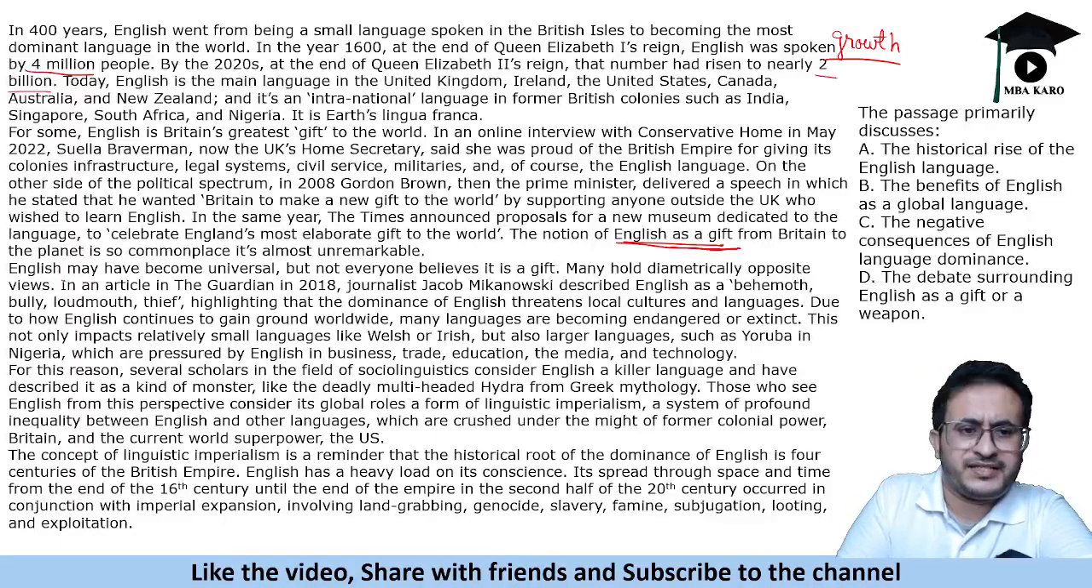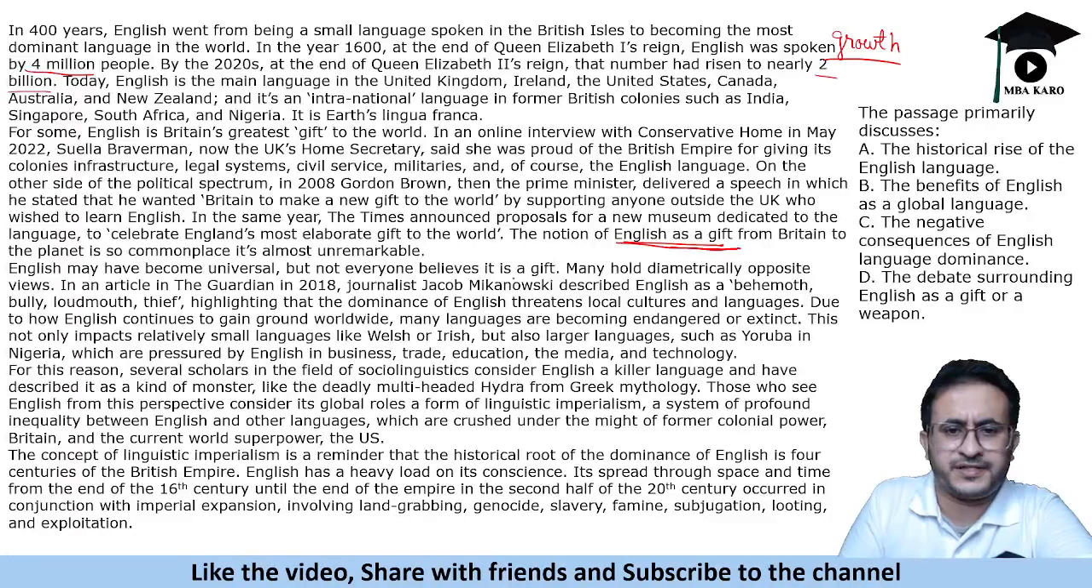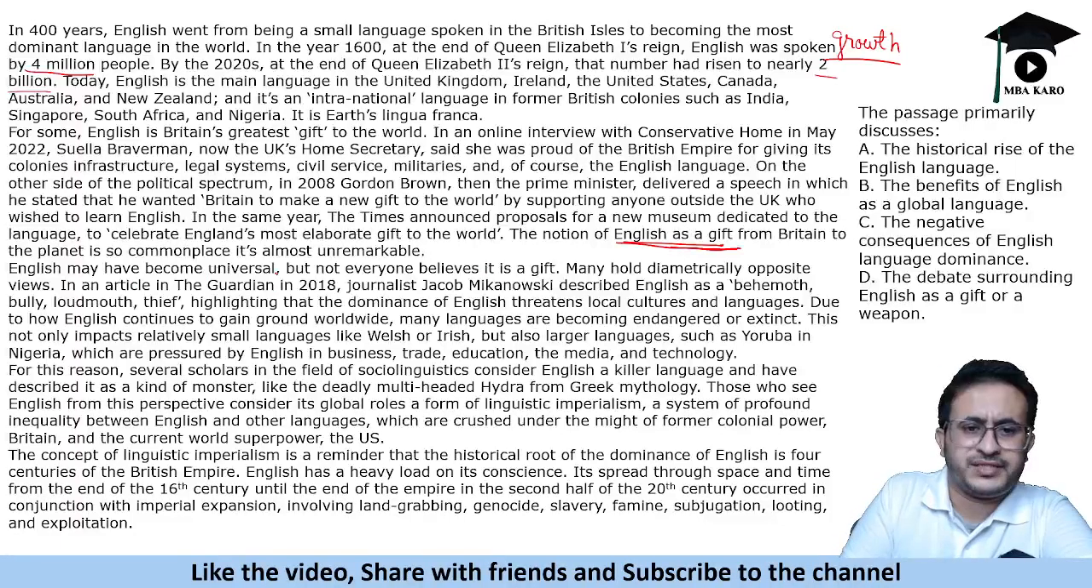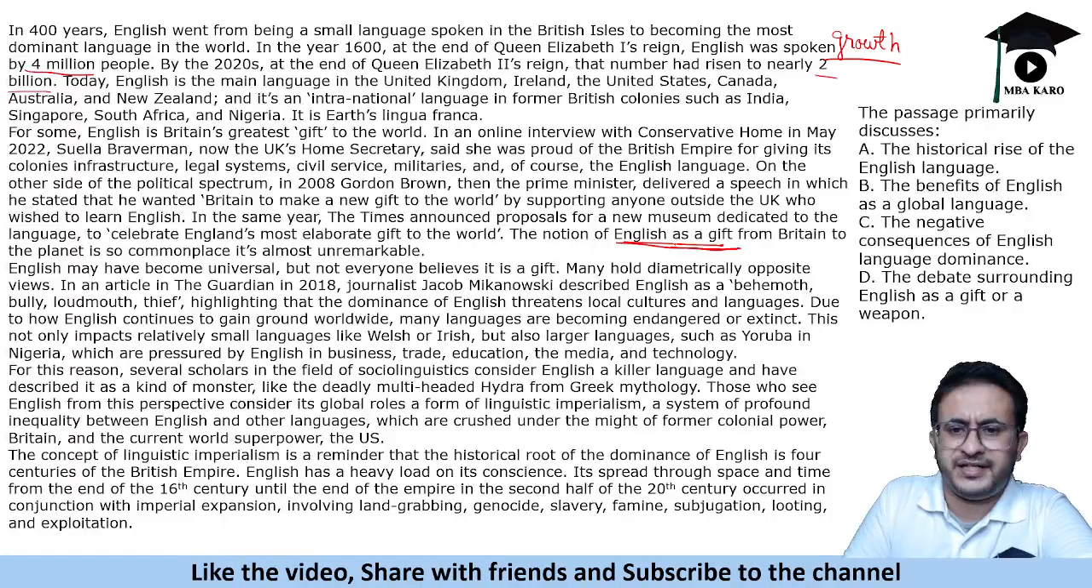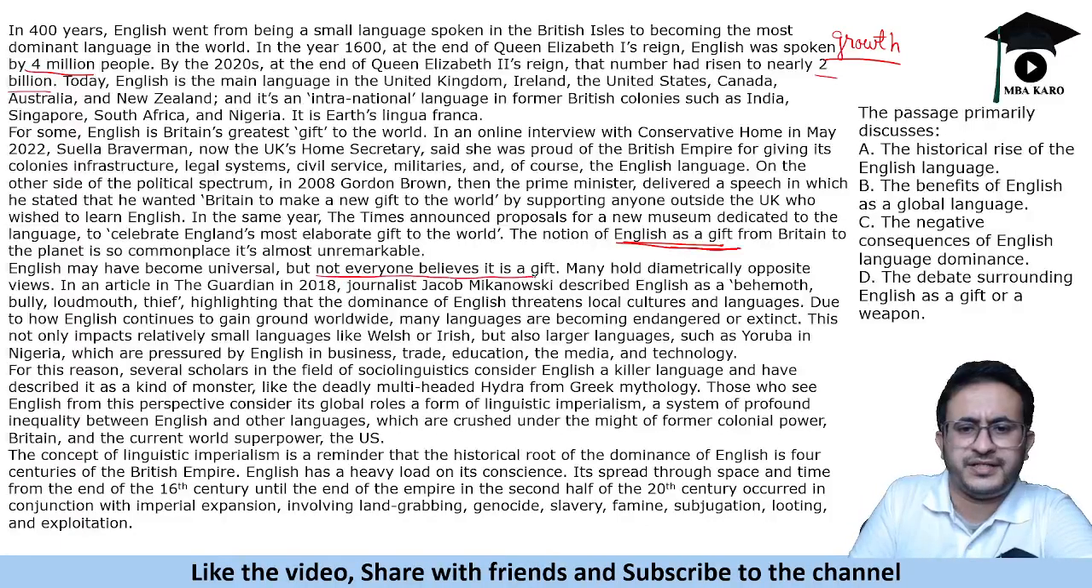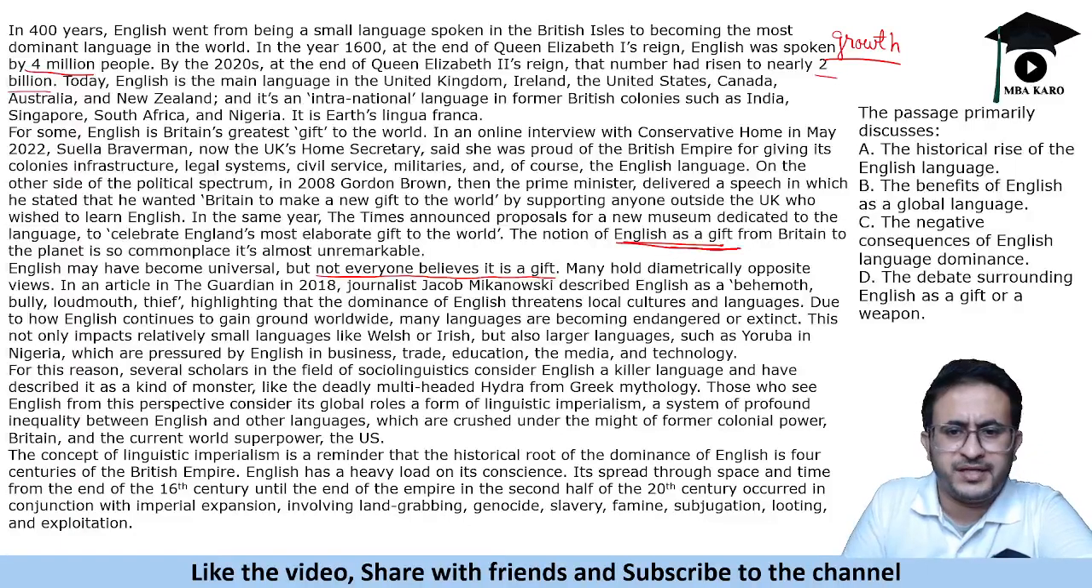Now the next paragraph says English may have become universal but not everyone believes it is a gift, right? So when we see 'but', that means the passage is going to talk the opposite of what is given in the second paragraph. The second paragraph said English is a gift. The third one says not everyone believes it is a gift. Then some examples. Many hold diametrically opposite views.